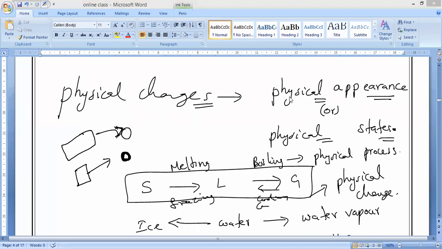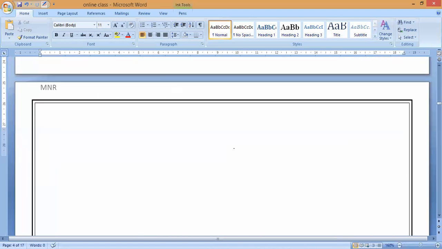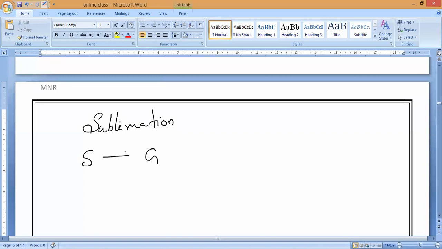We have to be very careful in this physical change. Yes, please respond. Sir, is sublimation a physical change or chemical change? Sublimation is also a physical change only, because you can see, for example, what do you mean by sublimation? Sublimation means converting a solid state to gaseous state directly, and else gaseous state to solid state directly. This is what we call sublimation.